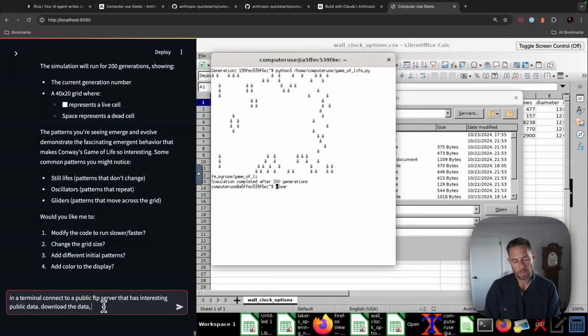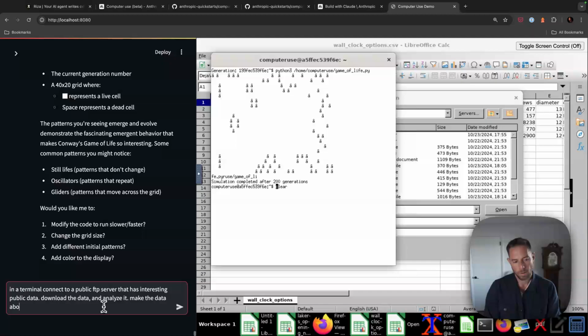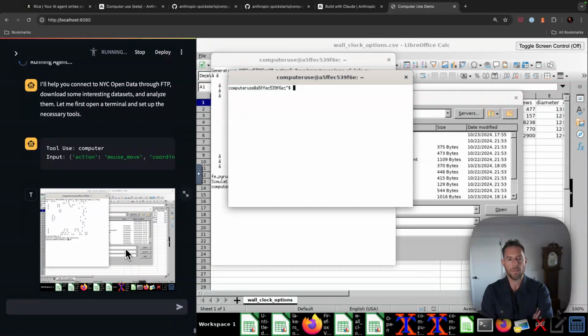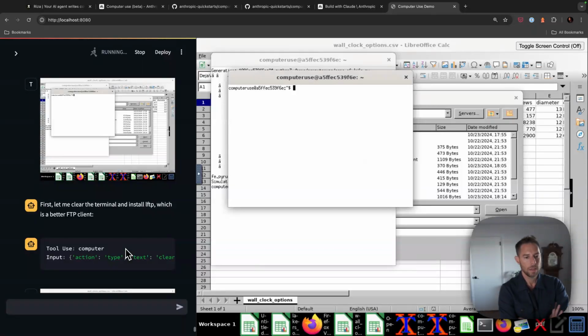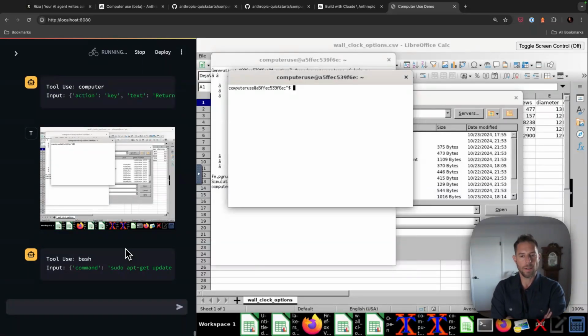FTP server that has interesting public data. Download the data and analyze it. Make the data about New York City. I'm going to help you connect to NYC Open Data through FTP. Let me clear the terminal, install LFTP, which is a better FTP client. Okay, so it's running sudo apt-get, so it's installing an app that it needs.